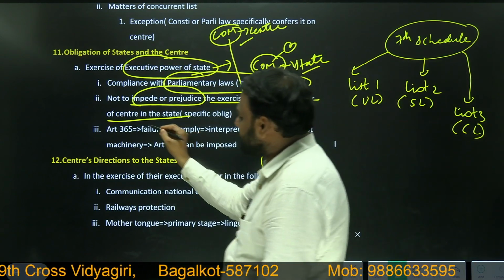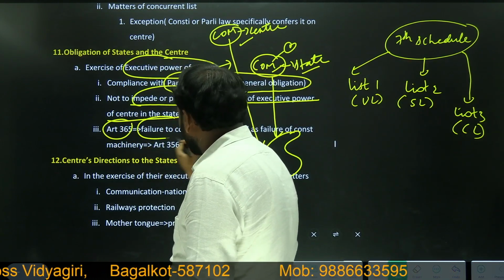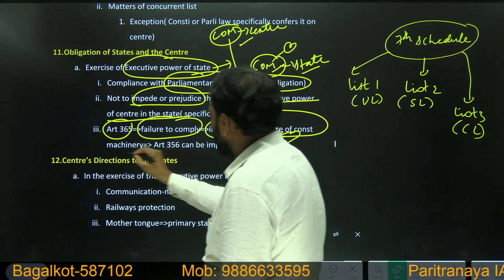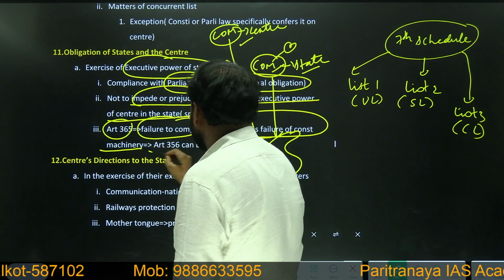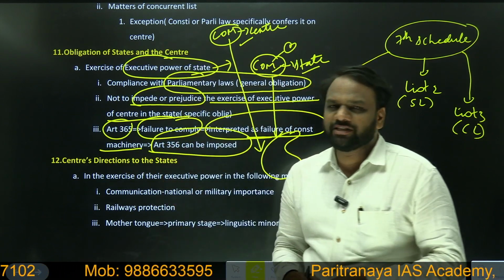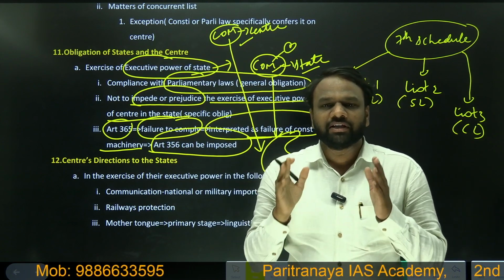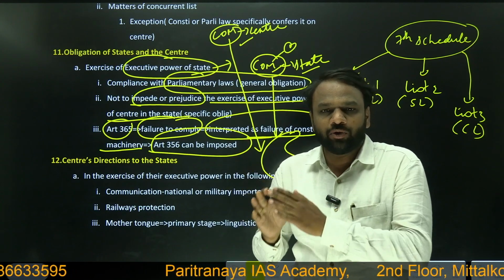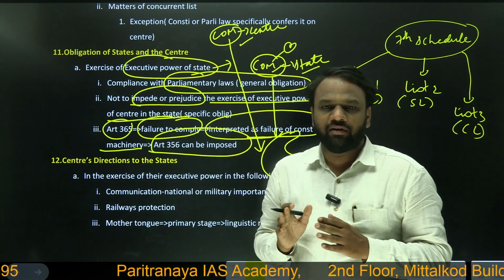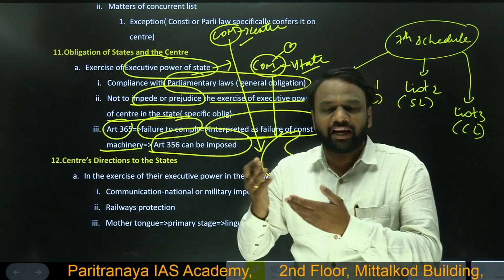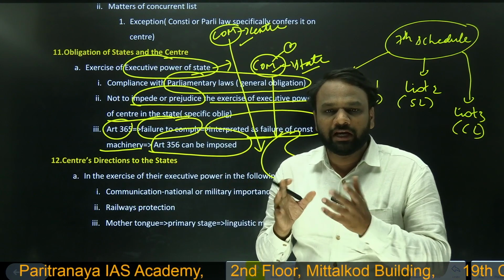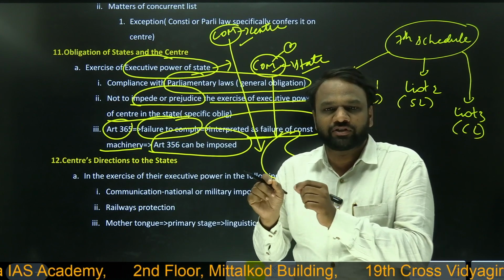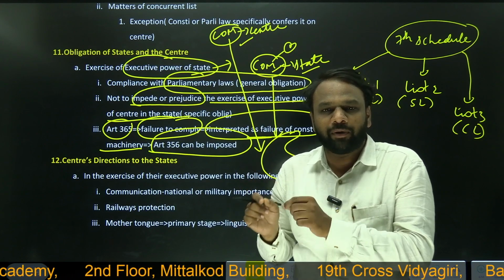Next, article 365 says that if there is failure to comply, then it will be interpreted as failure of constitutional machinery. Then article 356 can be imposed. It means, just understand at the superficial level, in a few matters states have to listen to the center. So states have to work as per the directions of the center. And if states do not work as per the directions of the center, then it will be interpreted as failure of constitutional machinery. And whenever there is a failure of constitutional machinery, then the center has the power to impose